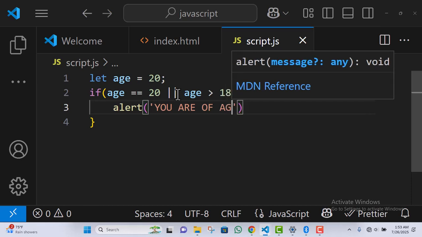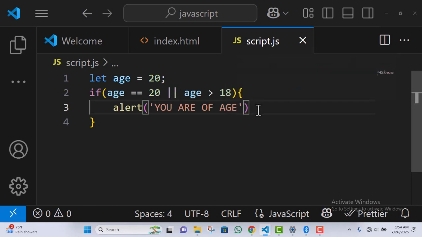Now let me explain this code. We assigned age to be 20. We're using an if statement, so we say if age is equal to 20, which we can clearly see it is. Now we said or, this symbol signifies or, age is greater than 18, which we can clearly see 20 is greater than 18.